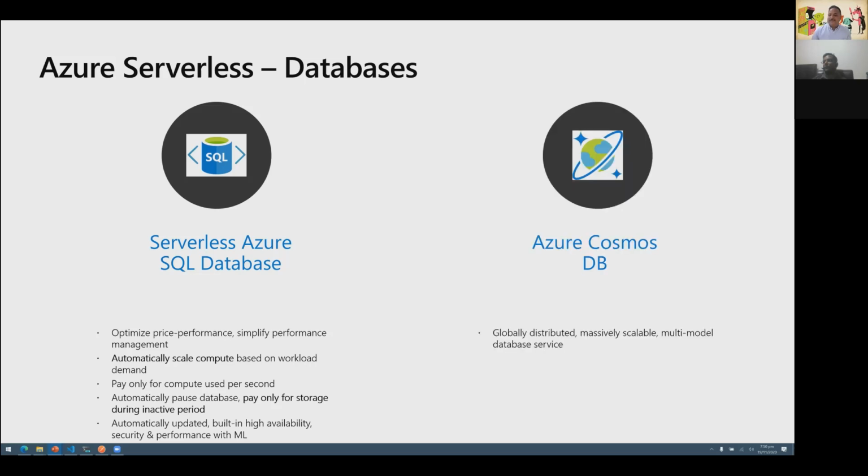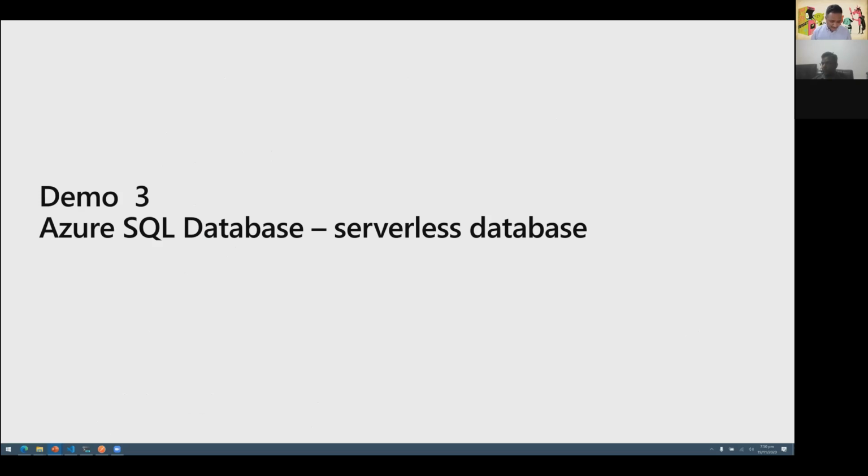And then there is the globally distributed, massively scalable multi-model database, which is Azure Cosmos DB. This has only one way, which is the serverless option, so there is no multiple ways of deploying Azure Cosmos DB. Let me show you a quick demo of how to provision an Azure SQL database with the serverless capability.